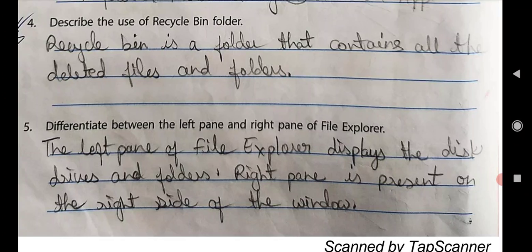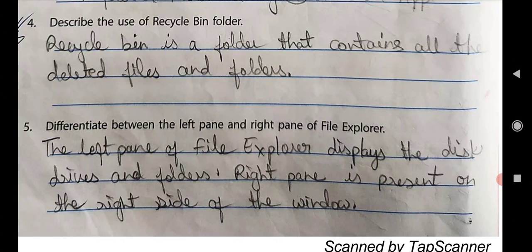And the right pane is present on the right side of the window.